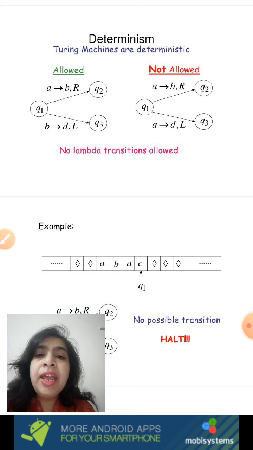And in the second, A is replaced by D and moves towards left. So there is a confusion whether A should be replaced with B or with D. That means there are two transitions for the same symbol from the same state, and that's what is called non-determinism. So we are not going to allow non-determinism in Turing machines, but we are strictly going to discuss deterministic Turing machines.